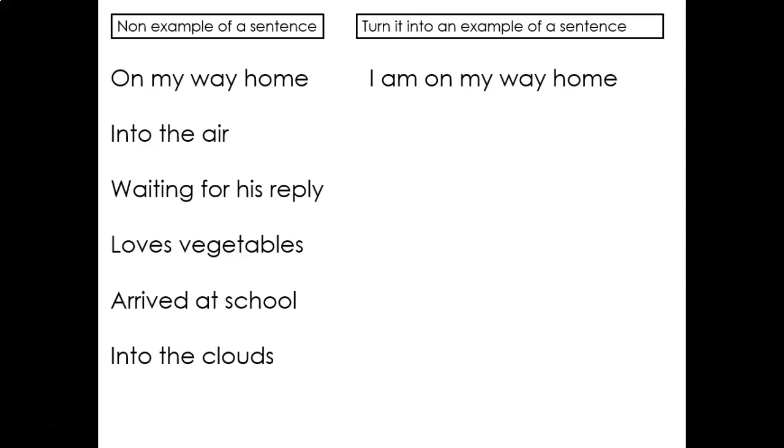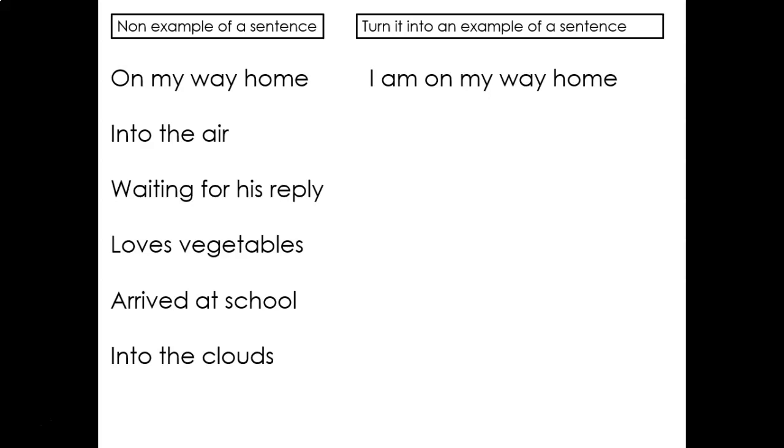Okay, so again, just to practice this ability to identify what constitutes a full sentence, but from a different angle. Look at these non-examples of sentences. We would call these fragments or non-sentences. They are not complete ideas. On my way home, into the air, waiting for his reply, loves vegetables, arrived at school, and into the clouds. So your job is to take each of those non-examples and turn them into an example of a sentence.